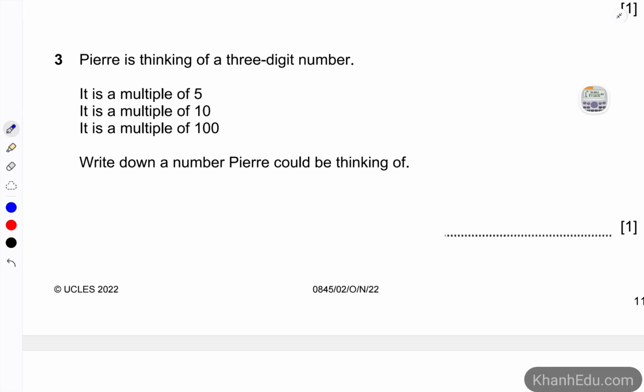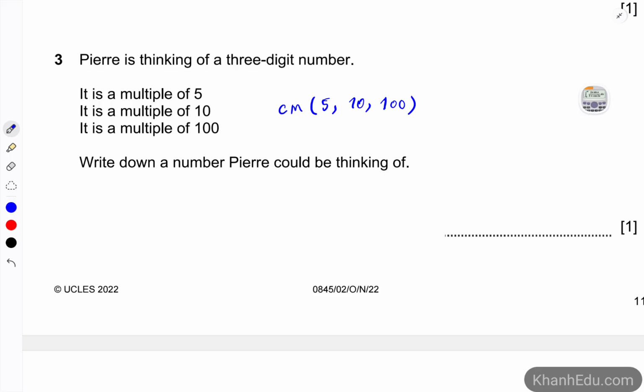Pierre is thinking of a 3-digit number. It is a multiple of 5 and also a multiple of 10 and a multiple of 100. So what would be a number that he is thinking about? We have to find the number that is a common multiple of 5, 10, and 100. And one interesting thing here is 100 is a multiple of 10 and also a multiple of 5.